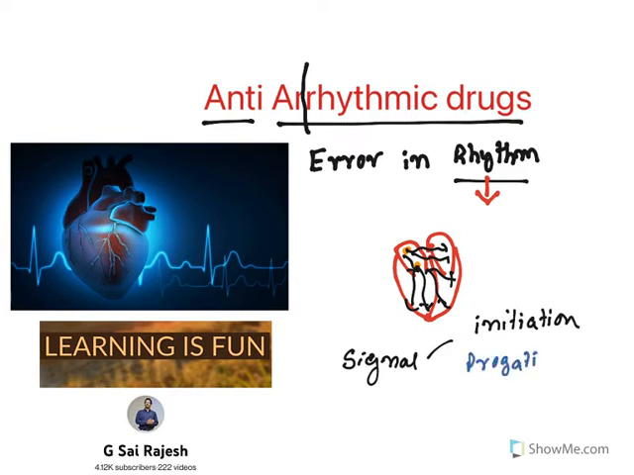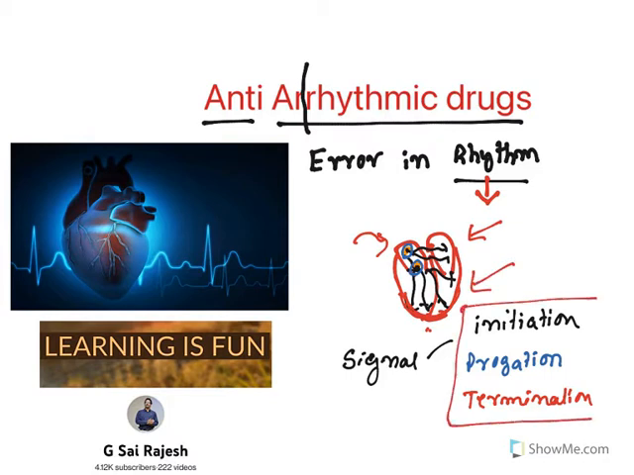and then signal propagation. Whatever signal is generated is propagated across atria and ventricle. And finally signal termination. Termination means when this signal reaches the base of the heart, the signal ends and again a new signal starts. So atrial contraction occurs, after that ventricular contraction occurs. So these are the three major steps which are known as cardiac rhythm.